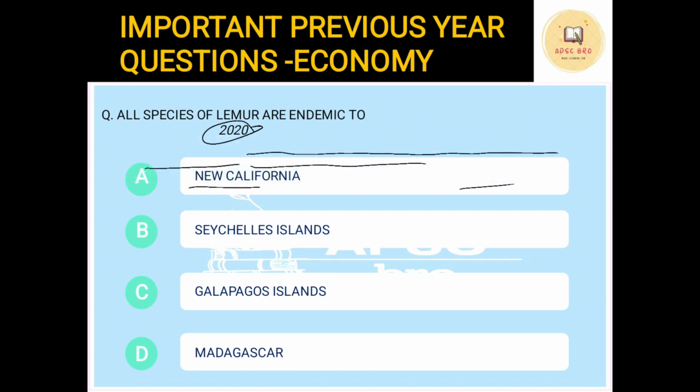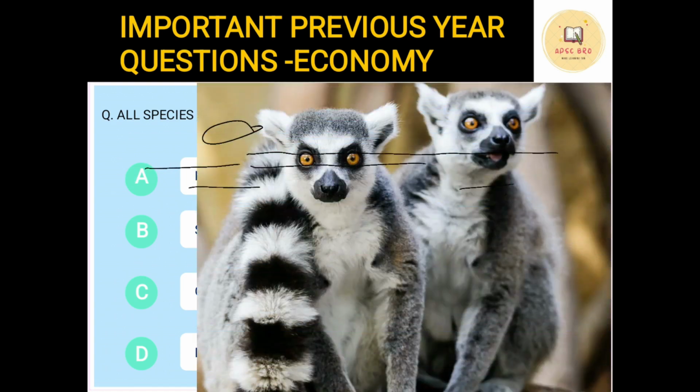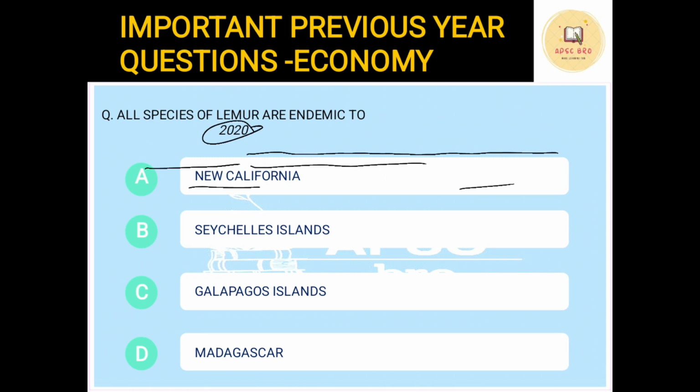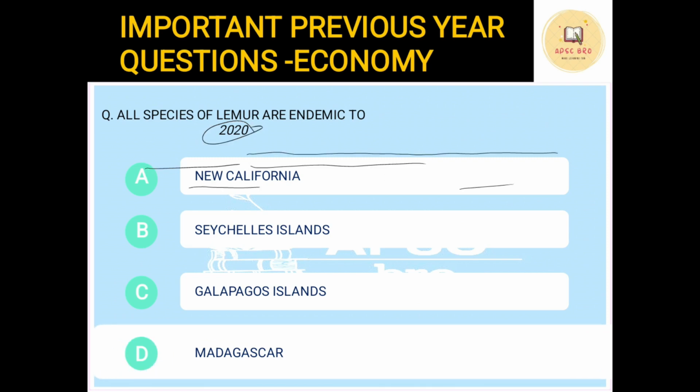Next we have to understand what is lemur. So this is what a lemur looks like. Lemur is endemic to Madagascar. This is a GK trivia type of question.